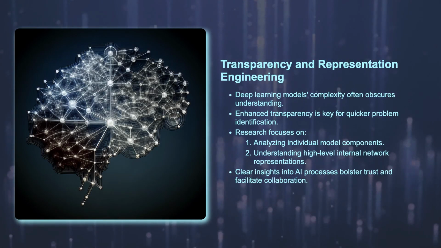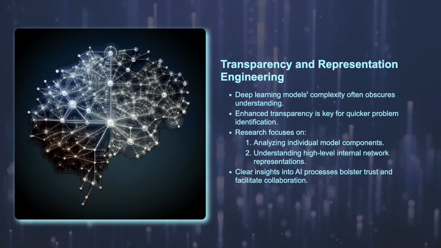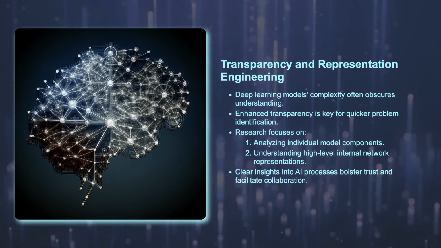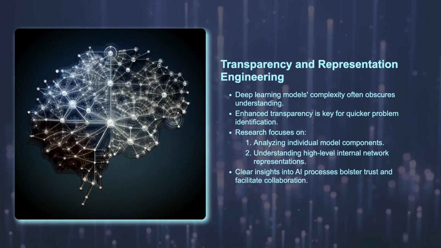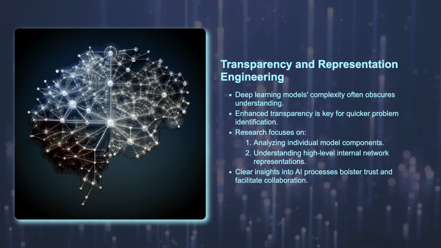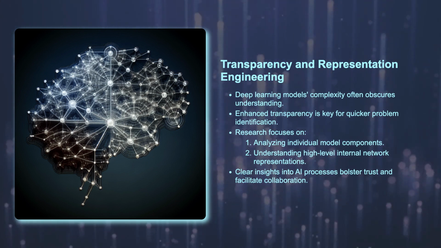Transparency and representation engineering. Deep learning models are notoriously difficult to understand. Better visibility into their inner workings would allow humans, and potentially other AI systems, to identify problems more quickly. Research can include analysis of small components, or it can try to understand a network's high-level internal representations.